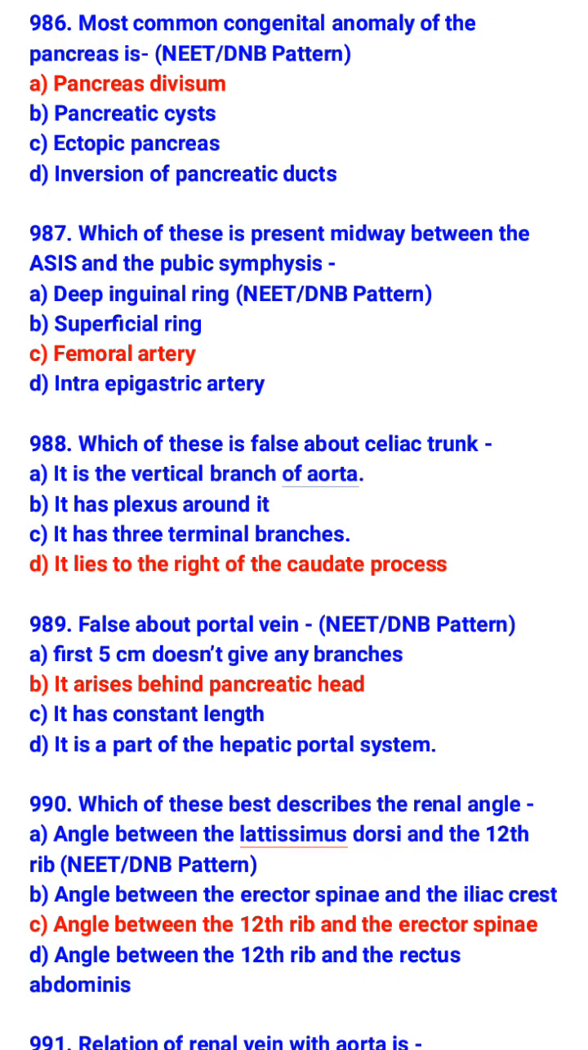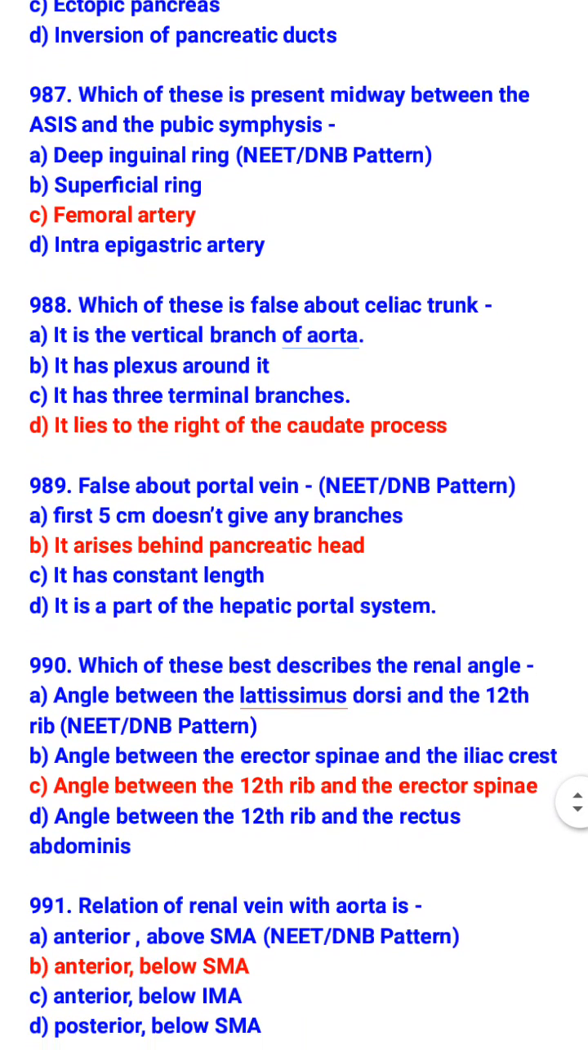False about portal vein: it arises behind pancreatic head. What is true about portal vein? First 5 centimeters does not give any branches. It has a constant length. It is a part of the hepatic portal system.